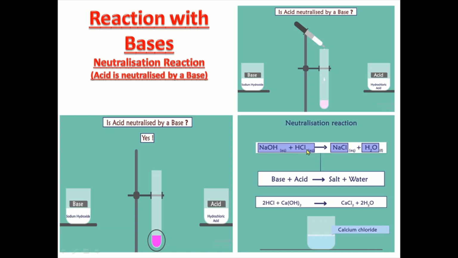When these two react, they give salt, that is sodium chloride, and water. And the second reaction is calcium hydroxide, which is a base, added to hydrochloric acid; this base and acid give calcium chloride and water.